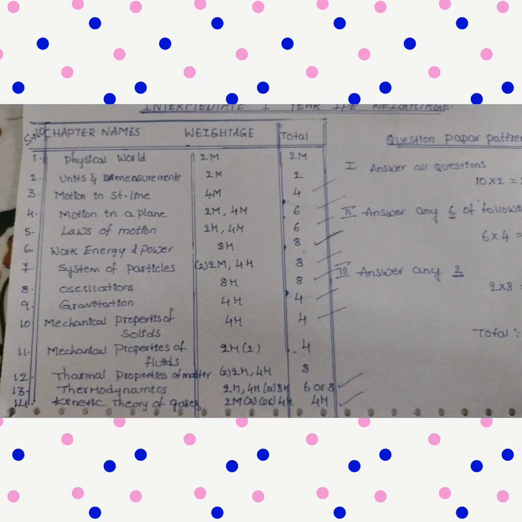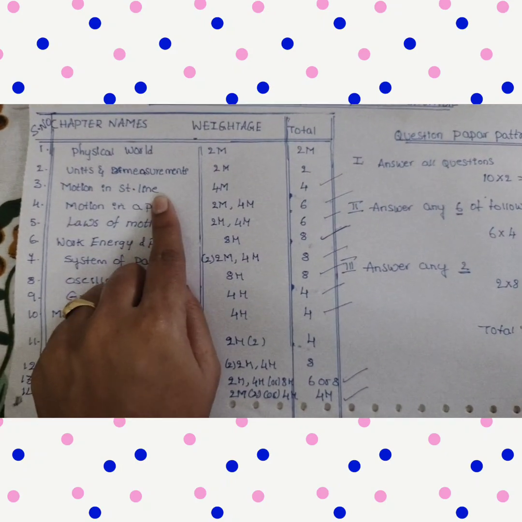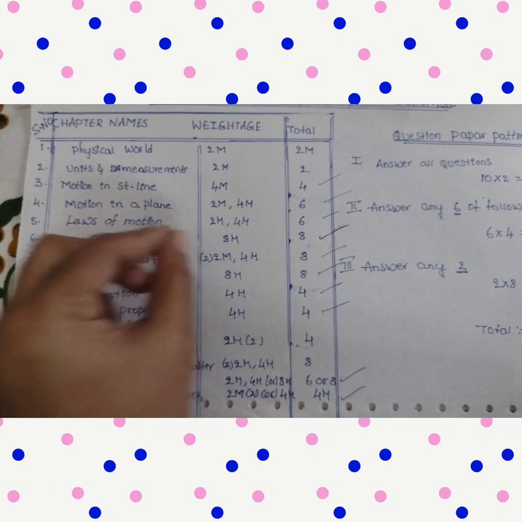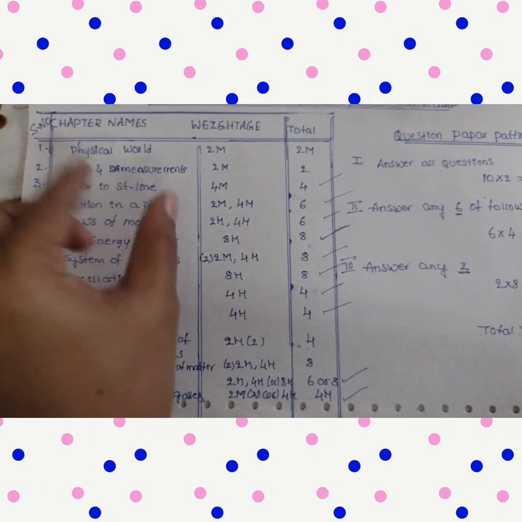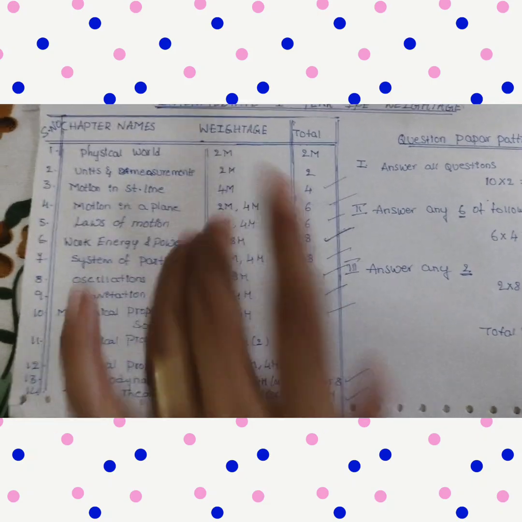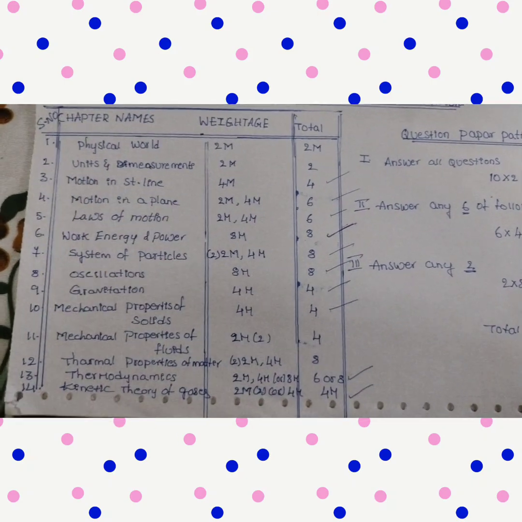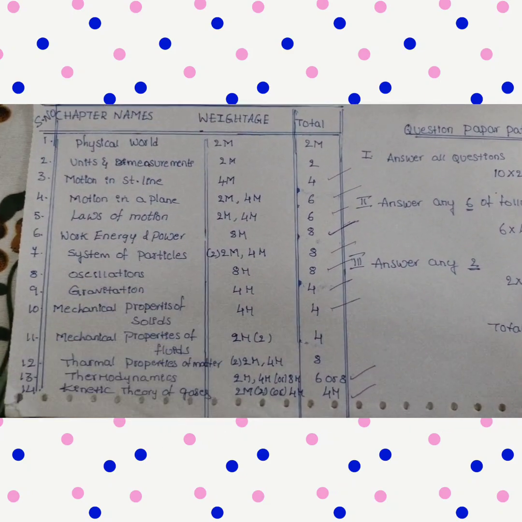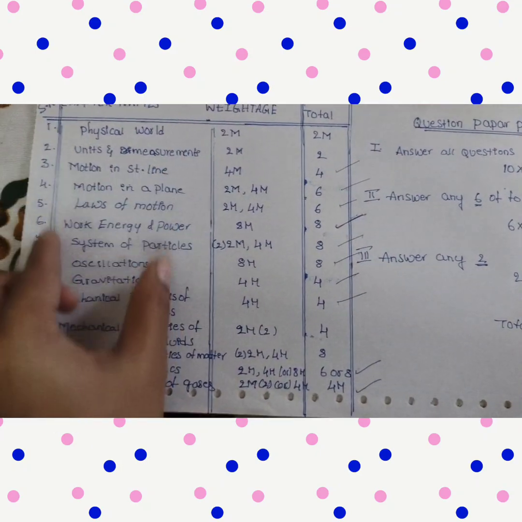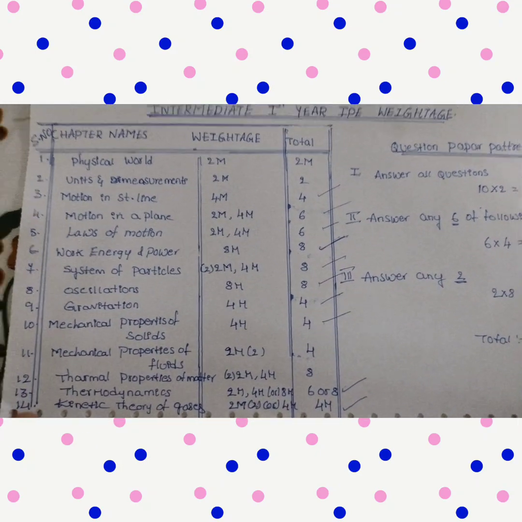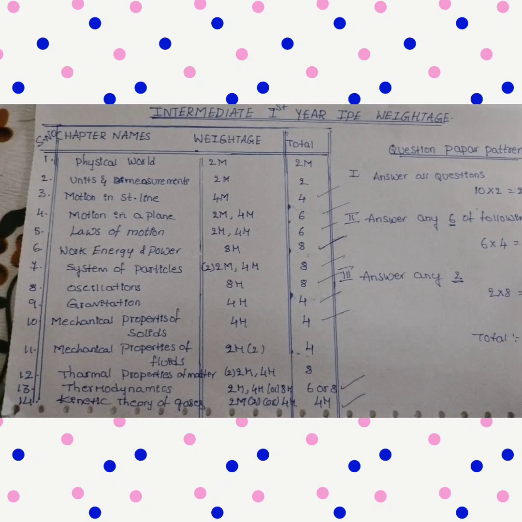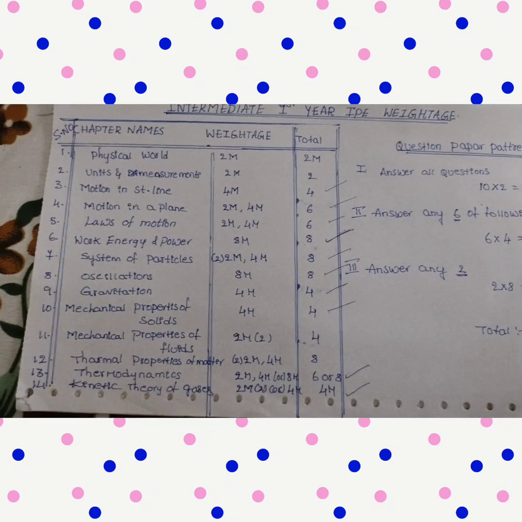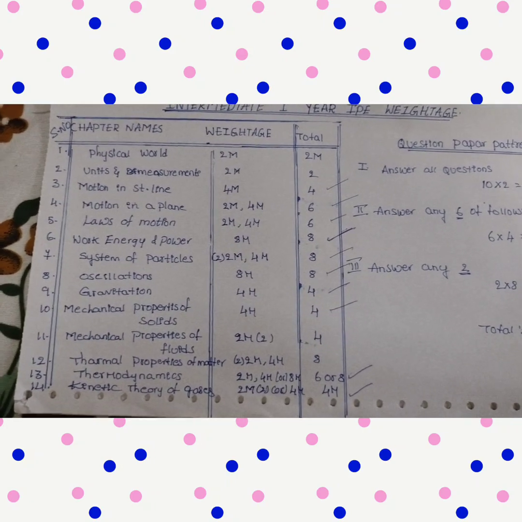Suppose, only for example purposes I am saying, if you take motion in a straight line, what is the weightage? It is only for 4 marks. It means mostly in this chapter we have to concentrate on 4 marks questions. No need of 2 marks, no need of LAQs. Clear? Suppose you take oscillations: each and every chapter has 2 marks questions, 4 marks questions, and long answer questions, 8 marks questions also. But no need to read all the things from each and every chapter.